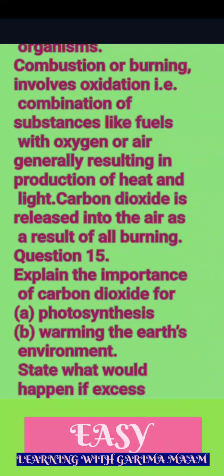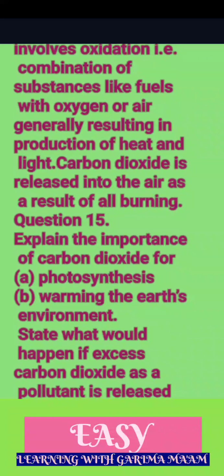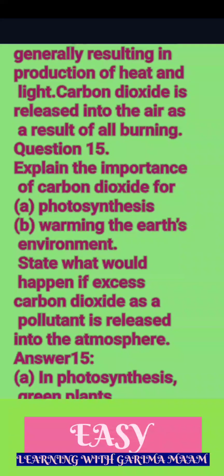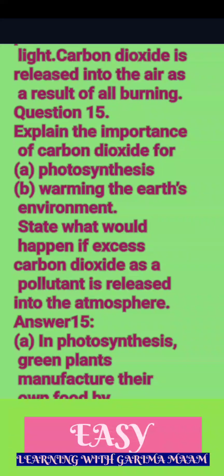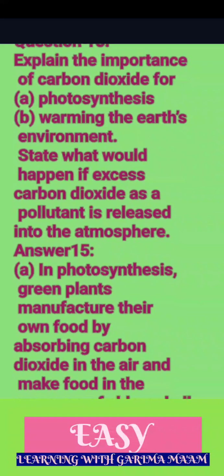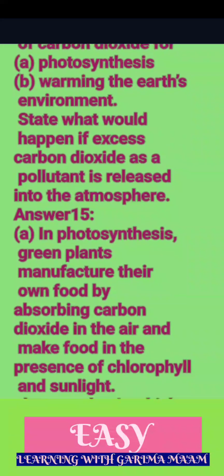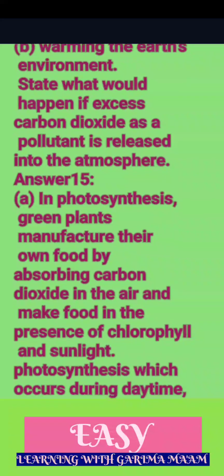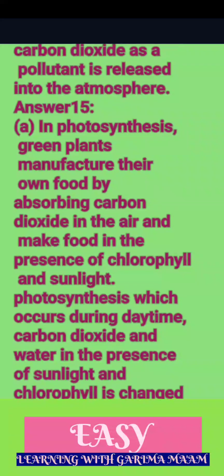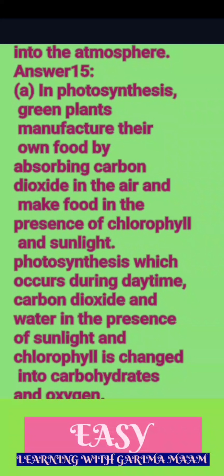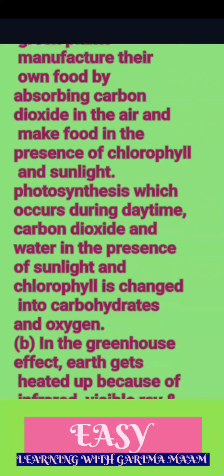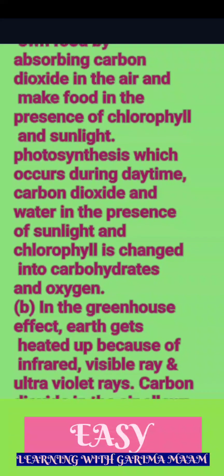Question 15. Explain the importance of carbon dioxide for A. Photosynthesis. B. Warming the Earth's environment. State what would happen if excess carbon dioxide as a pollutant is released into the atmosphere. Answer 15. A. In photosynthesis, green plants manufacture their own food by absorbing carbon dioxide in the air and make food in the presence of chlorophyll and sunlight. Photosynthesis occurs during daytime.